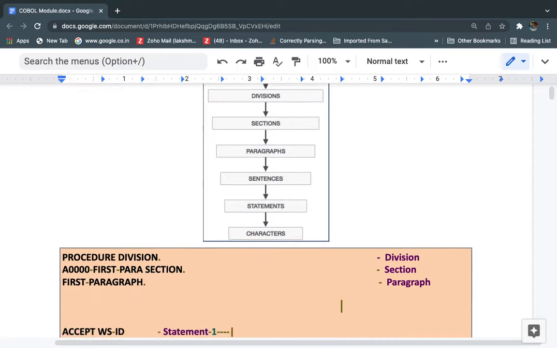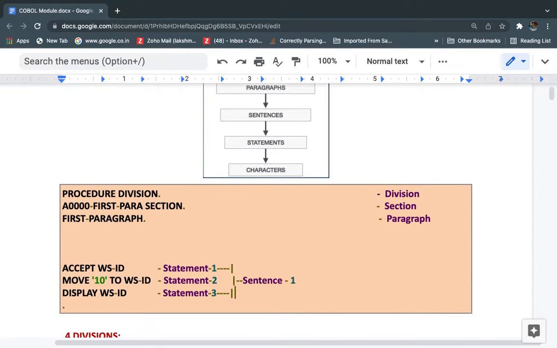Okay, so let's see a sample program. Here in this example, this is one division, and single letters we call characters, and multiple characters form one statement. The purpose of this is some function.